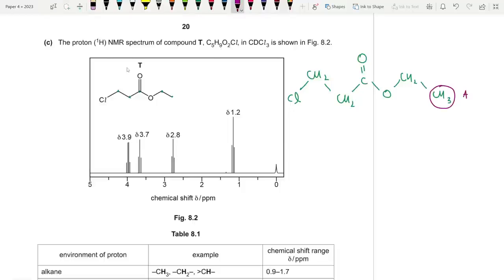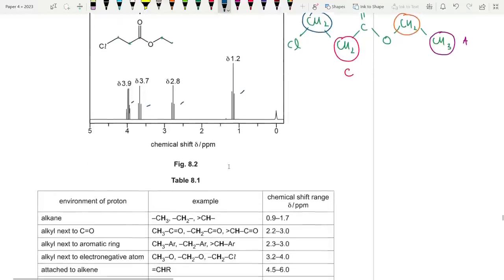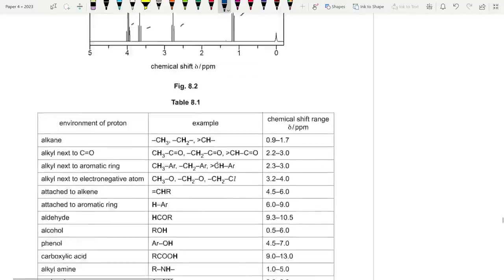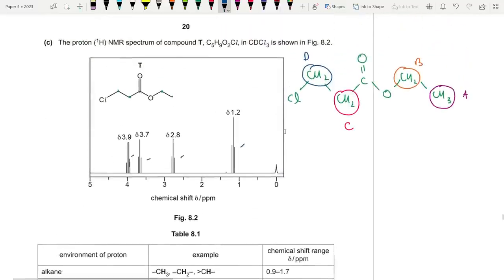I'm going to call this environment A. This is also unique because it's just next to oxygen. Now this is also unique because it's next to a C double bonded O. And finally, this CH2 is also unique because it's next to a chlorine atom. These are all unique environments. So we should be getting 4 peaks in total. 1, 2, 3, 4. That's perfect. As well as 1 peak for CDCl3, our reference. Reference peak. We are comparing all of these peaks to CDCl3.